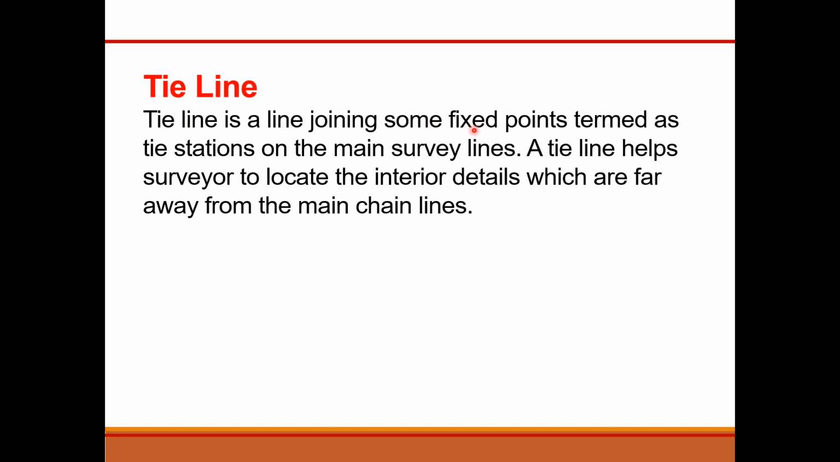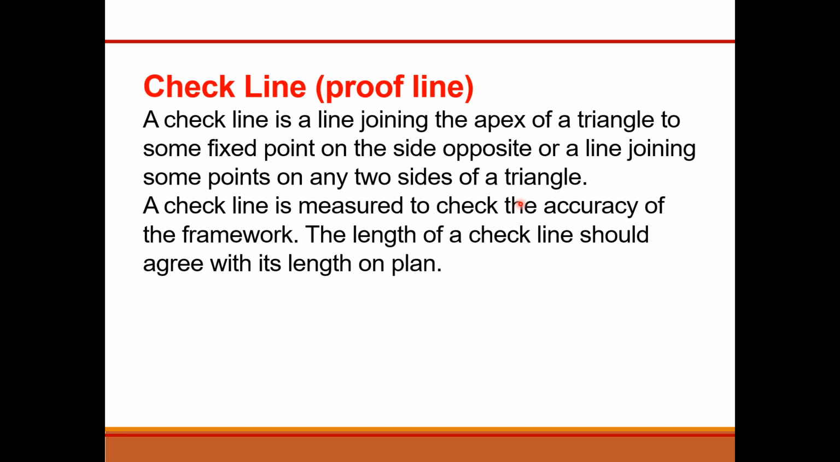A tie line is a line joining some fixed points, termed tie stations, on the main survey lines. A tie line helps the surveyor to locate interior details which are far away from the main chain line. A check line, also known as a proof line, is a line joining the apex of a triangle to some fixed point on the opposite side, or a line joining some points on any two sides of a triangle. A check line is measured to check the accuracy of the framework. The length of a check line should agree with its length on the plan.